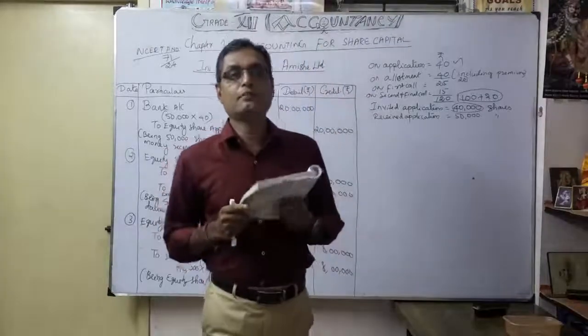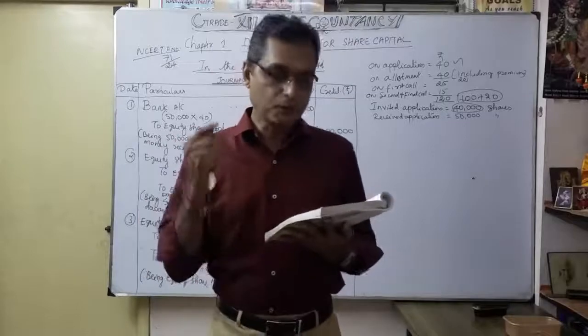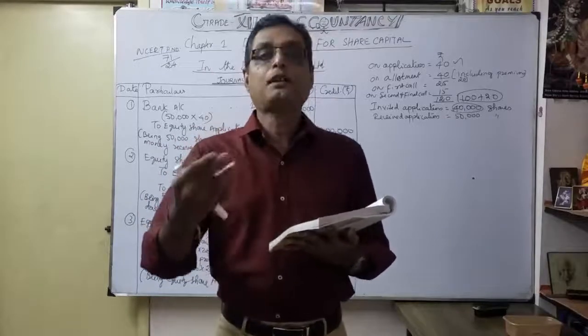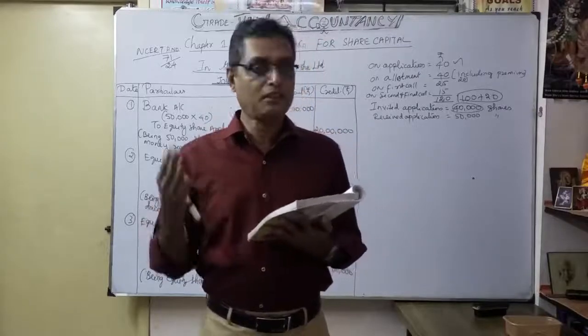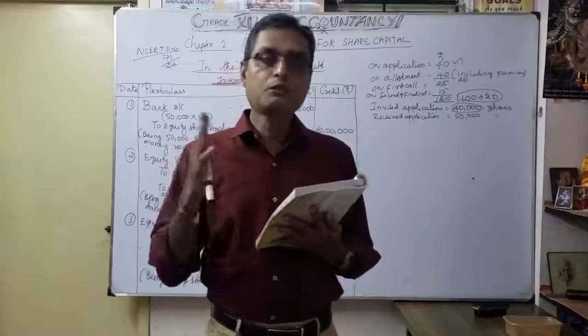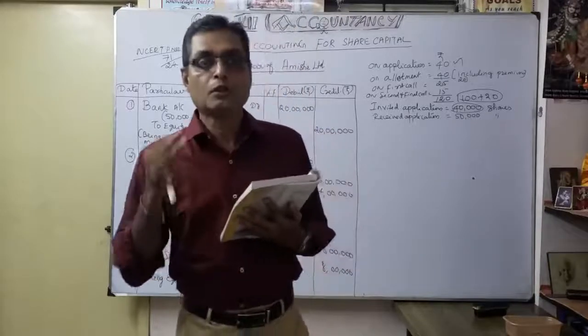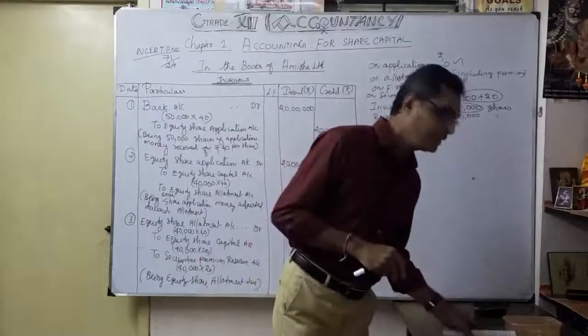So that is very, very important here. Only the 600 shares are allotted, he failed to pay allotment money, and his shares are forfeited after allotment. So here what are we going to do? They have given only how many shares are allotted. So because of default on share allotment, you want to find how many shares were actually applied by Rohit. That's the calculation we are going to discuss.